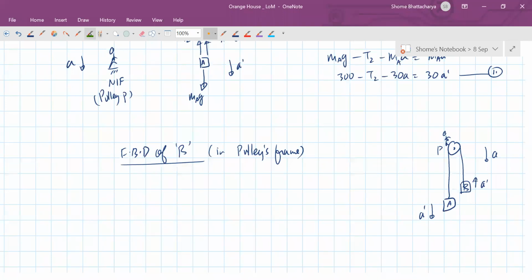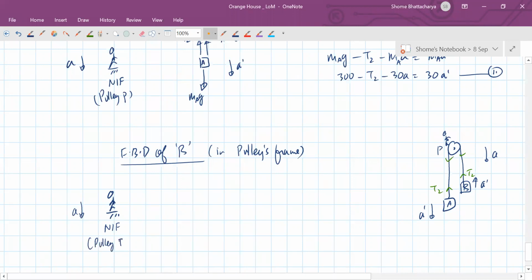Okay, and of course tension is T2. Okay, so in this non-inertial frame, ब्लॉक बी पे क्या क्या फोर्स लग रहा है? सेम टेंशन T2, pseudo force, and weight, and this is going upwards at acceleration A prime.